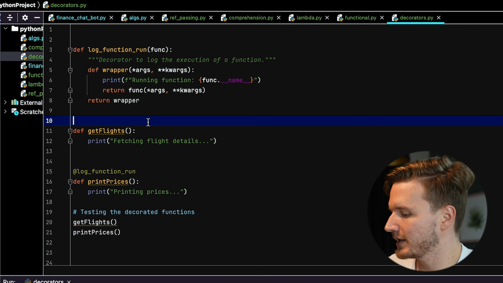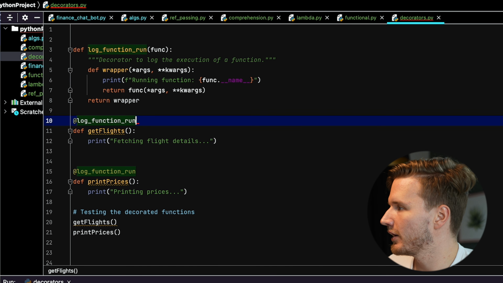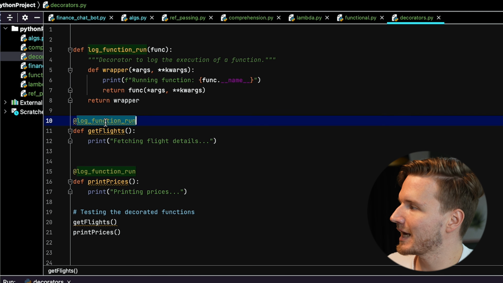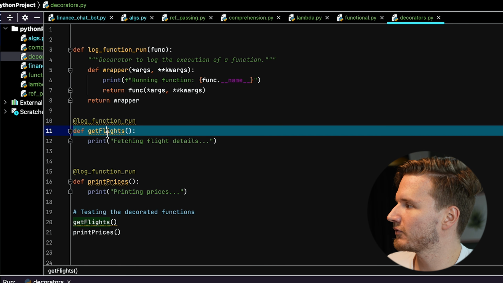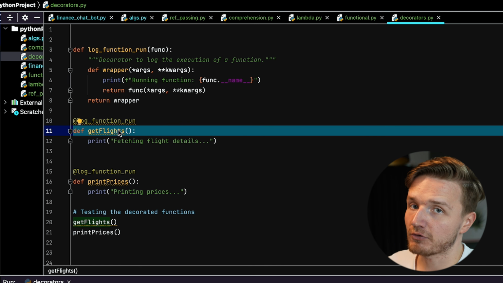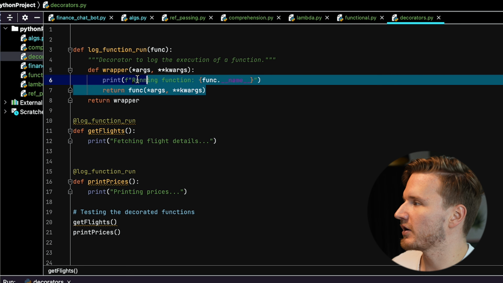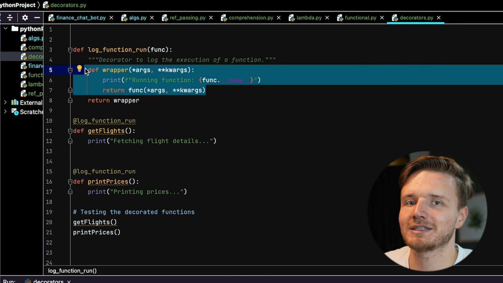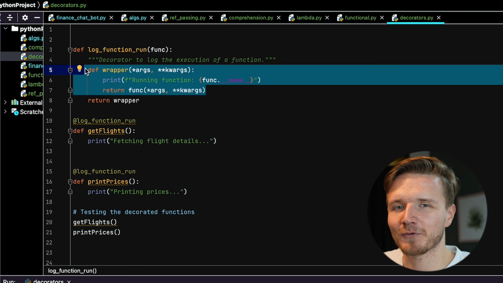We can simply write this add log function run, which now essentially does that same thing, where when this decorator is applied, whenever this function is run, instead of running this function itself, it's going to run this wrapper function inside of this decorator. That is the net effect of this very complicated and convoluted operation.